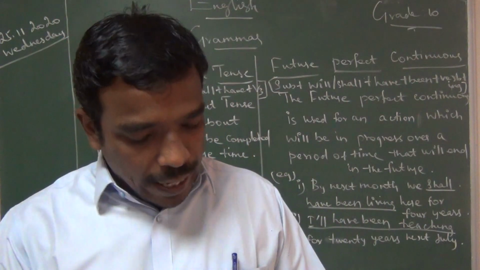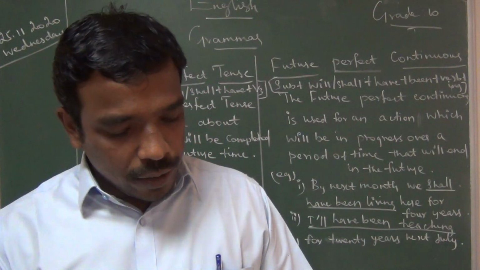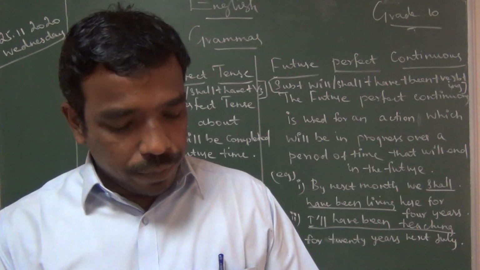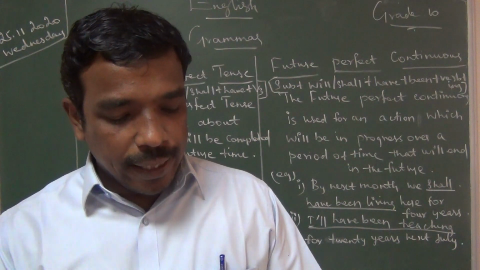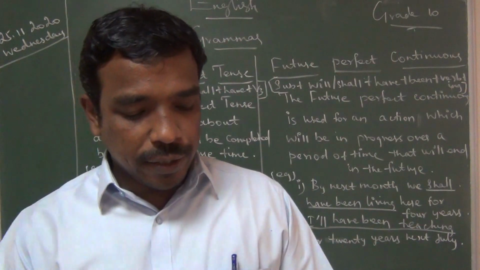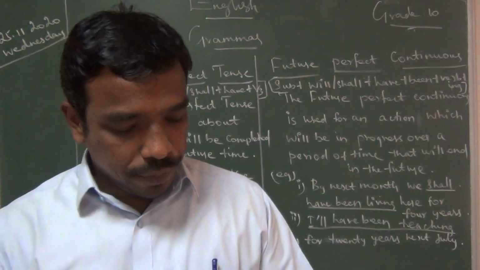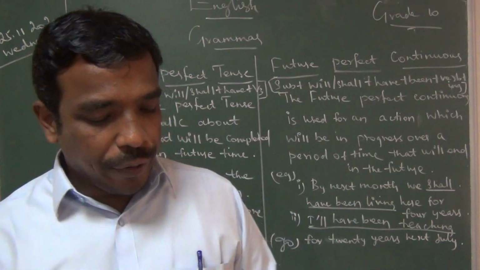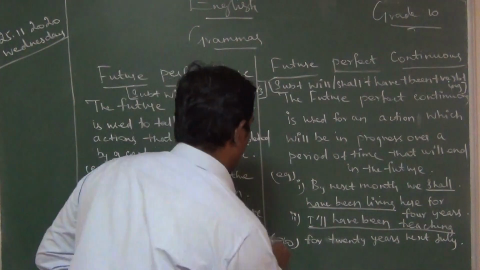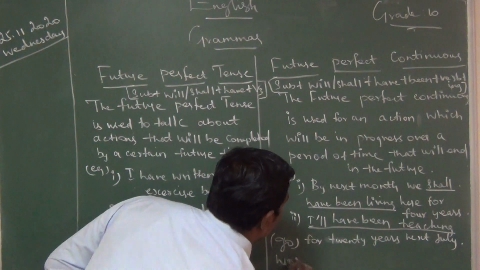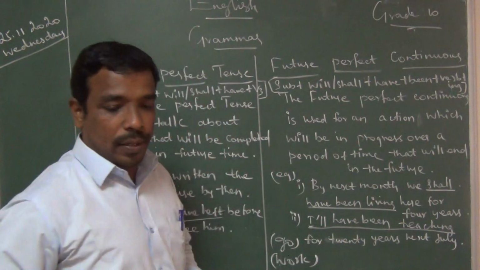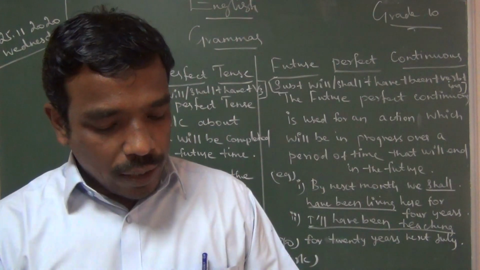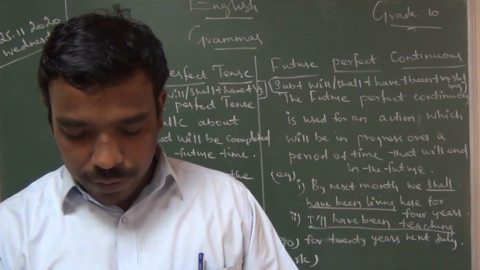He dashed here for the last 5 years. In the bracket you write work. He dashed here for the last 5 years.